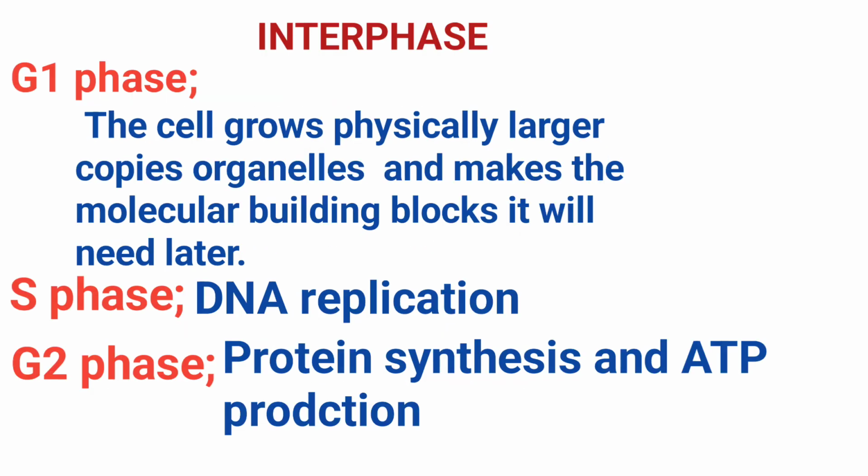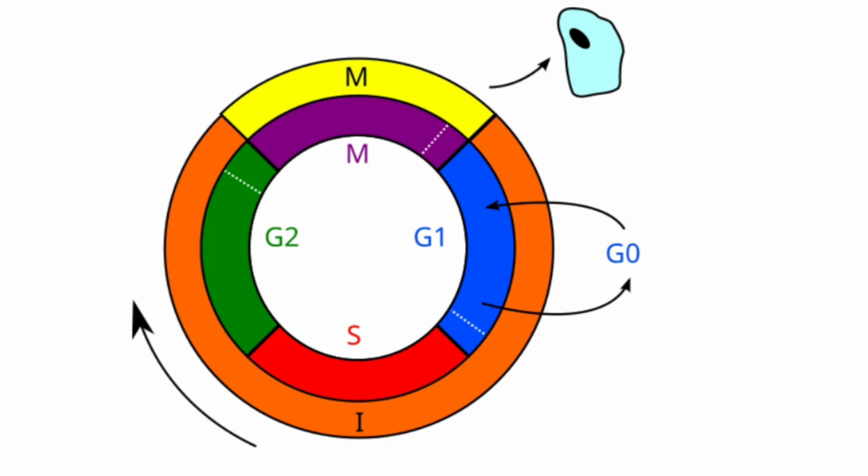During G1 phase, the cell grows physically larger, copies organelles like mitochondria and ribosomes, and makes the molecular building blocks it will need later. The cell ensures that it's healthy enough and has enough resources to divide. If not, it may enter G0 phase, where the cell can no longer divide.